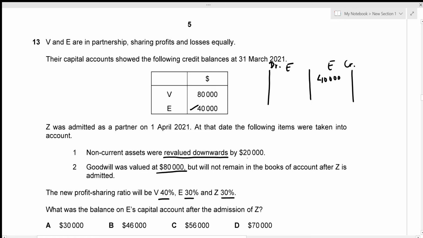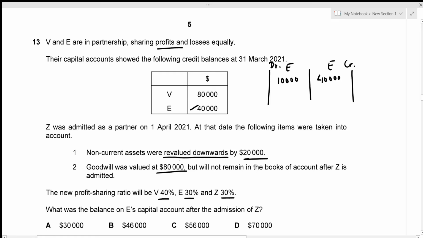Then we have a loss on revaluation of 20,000. The profits and losses are shared equally, so the loss on revaluation for E would be exactly half of 20,000, which is 10,000. Since it's a loss, we record it on the debit side, because everything that decreases the capital amount goes to the debit side.